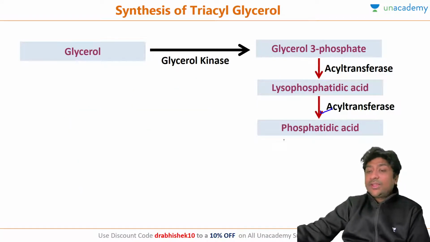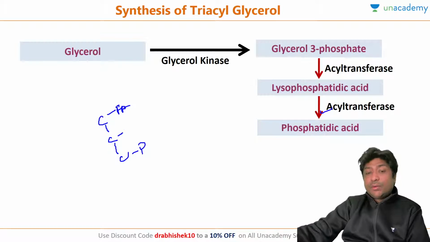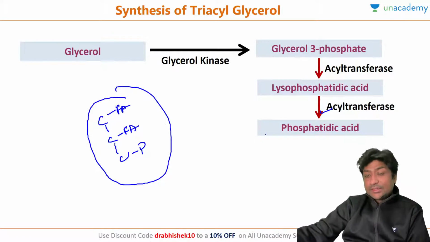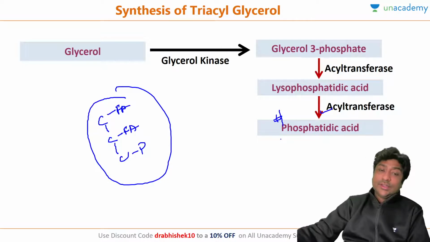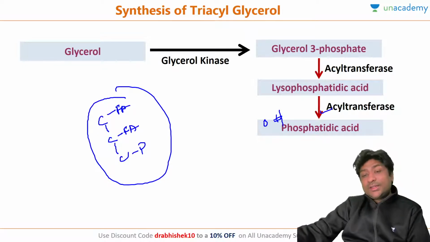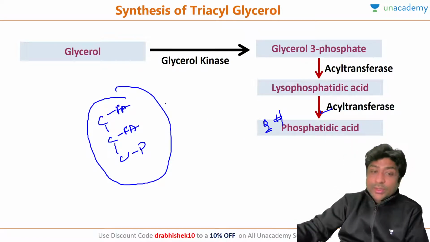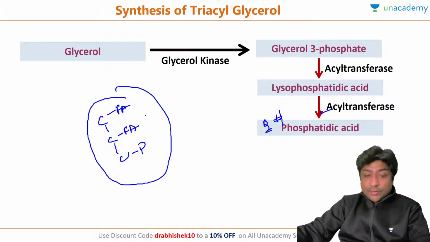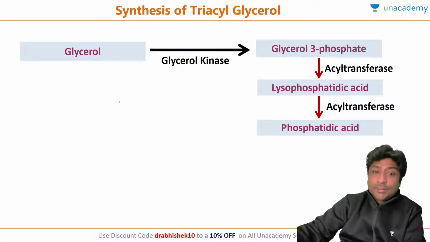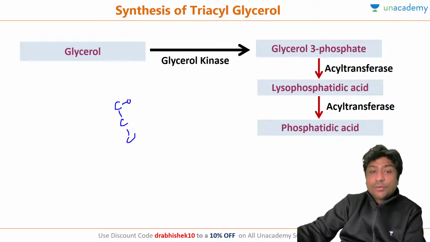Then another acyl transferase will add another fatty acid. Here a fatty acid was already added, here phosphate was added, and now another fatty acid will be added here. This second structure is called phosphatidic acid. Phosphatidic acid is very important, because all the phospholipids will be formed from here. Let me tell you what has happened till now.